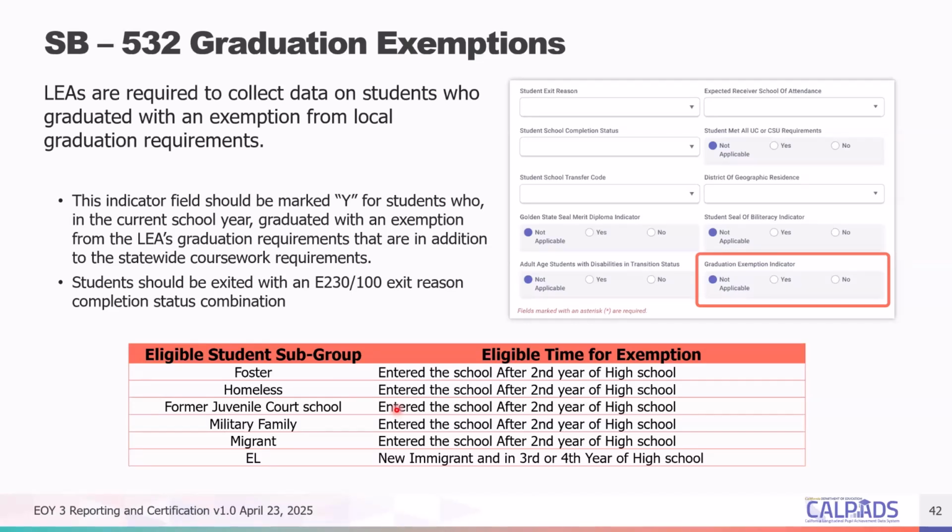So there is a state requirement for graduation, minimum requirements. As long as this eligible student subgroup meets the state requirements, then they should automatically be included as an E23100, and then mark them as a yes if there are additional requirements that they may have not met, but they are exempt for that requirement. Okay. So make sure that you know what this indicator means, that way you would be able to differentiate those students from your other students who met all requirements, including your local requirements.